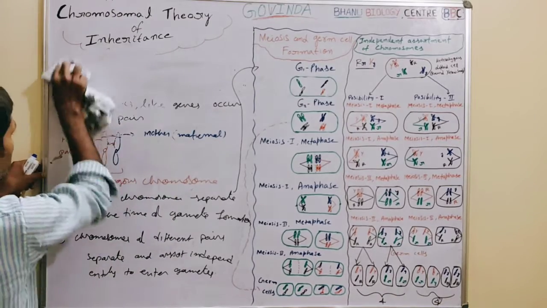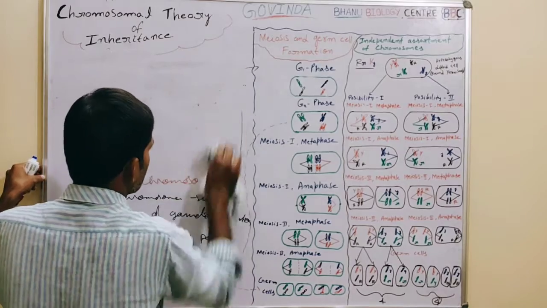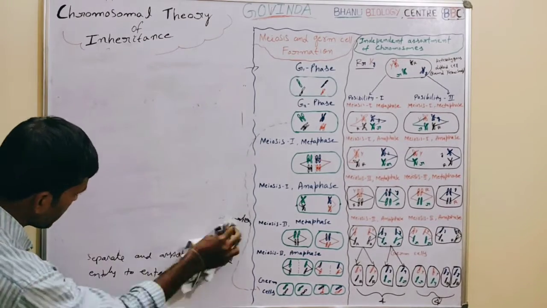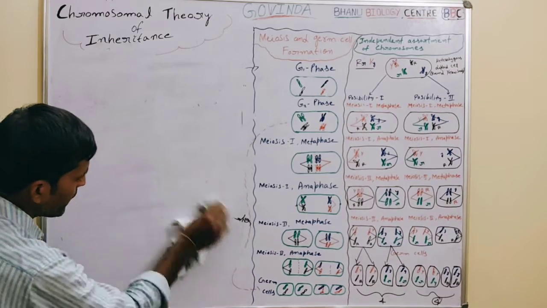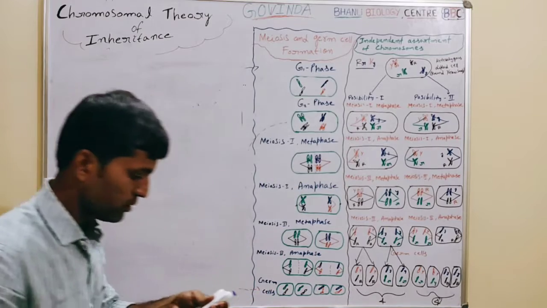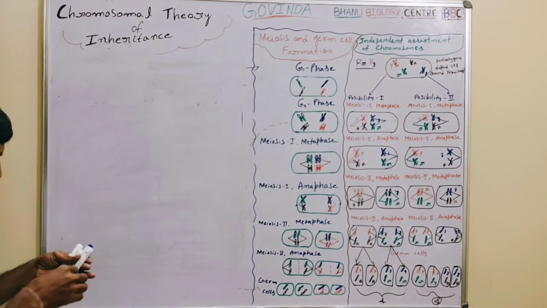Finally, based on their observations, firstly, Sutton united the knowledge of chromosomal segregation with Mendel's principles. After their observations, they confirmed that what Mendel said is right.